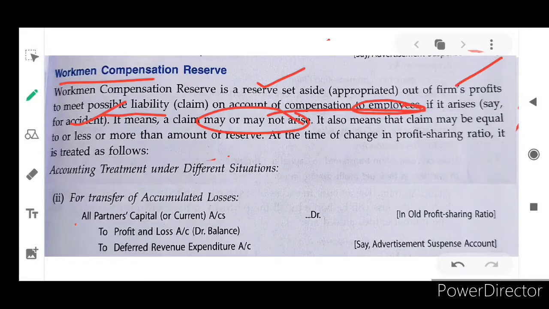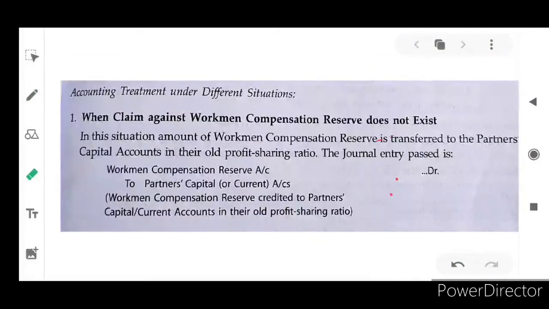At the time of change in profit and loss sharing ratio, it is treated as follows. First situation, when claim against workman compensation reserve does not exist. In this situation, the entire amount will be distributed to partners' capital account as per their old profit and loss sharing ratio, isn't it? So workman compensation reserve is transferred to partners' capital account in their old profit and loss sharing ratio. Why do they use the old ratio? I told you already, because there are no more requirements, no claims.